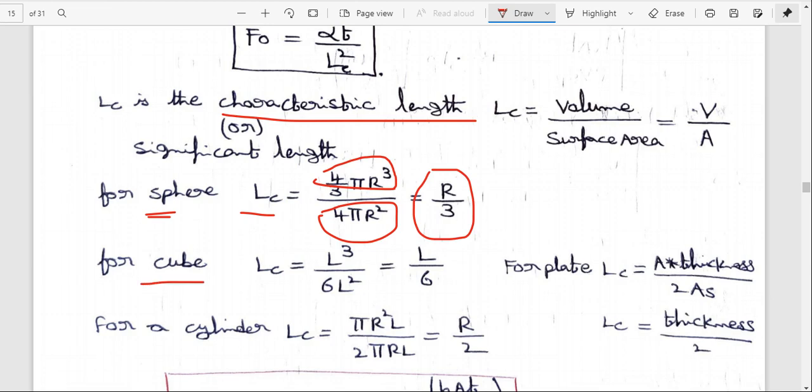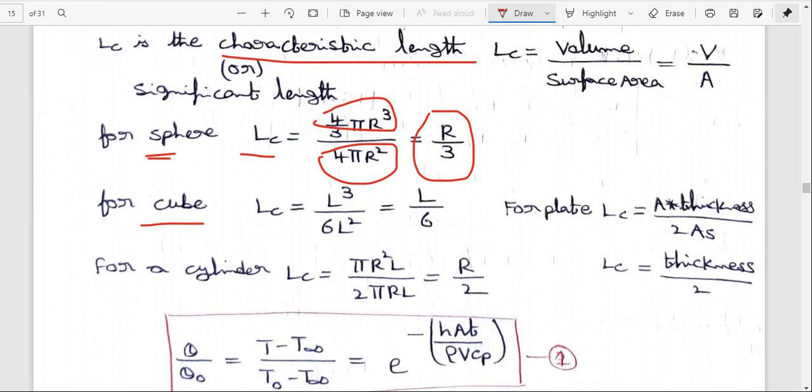Coming to the cube. Here LC is equal to, what is the cube volume? L cube, whole divided by area, which is 6 into L square. So L square gets cancelled. L by 6 is the characteristic length for the cube.